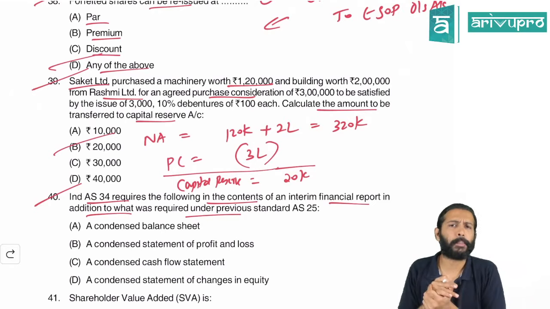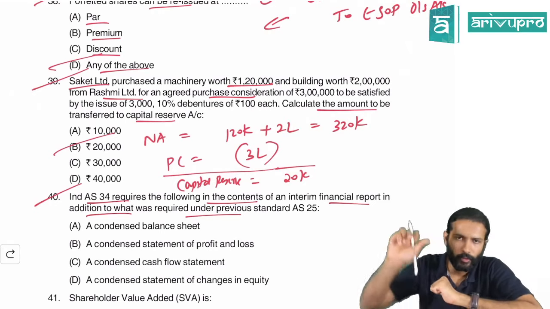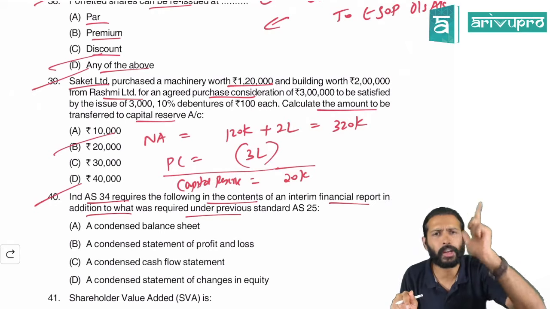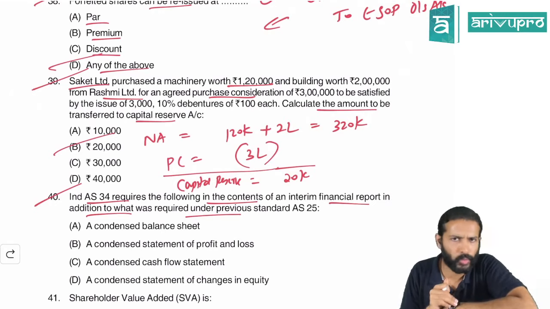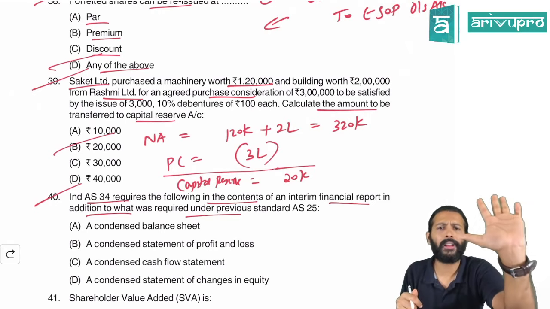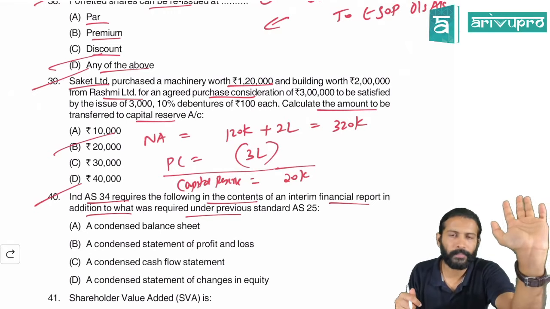Any financial statements prepared for a period less than 12 months. We discussed this when we covered AS 25. Now, as per AS 25, you need to prepare a balance sheet, P&L, cash flow statement, notes, etc.